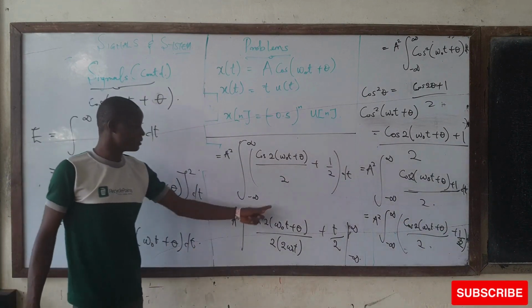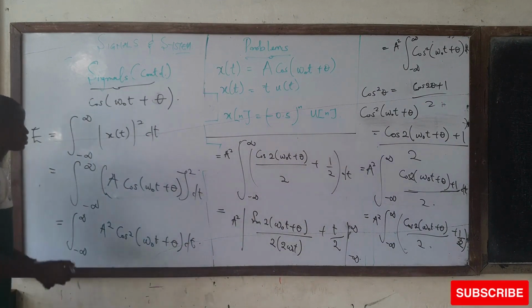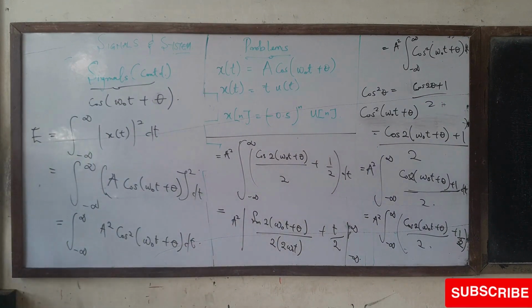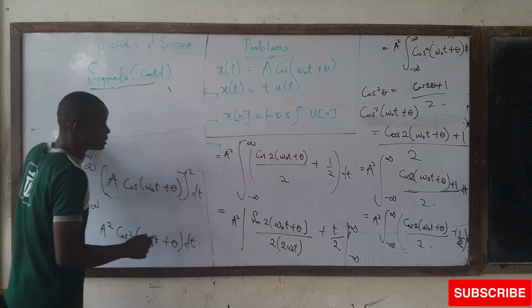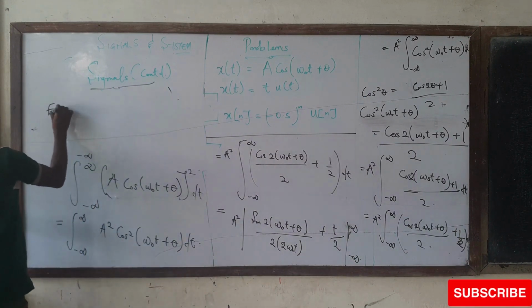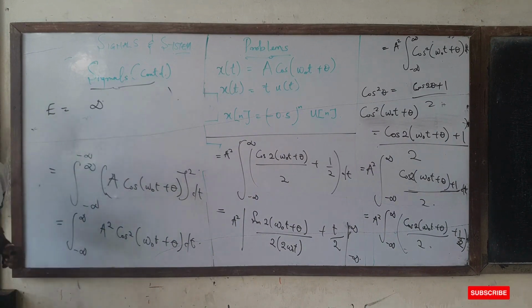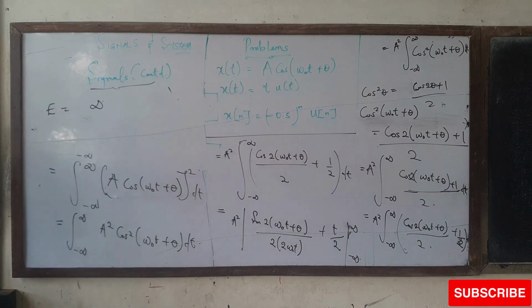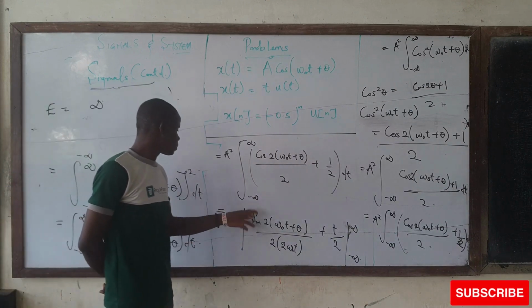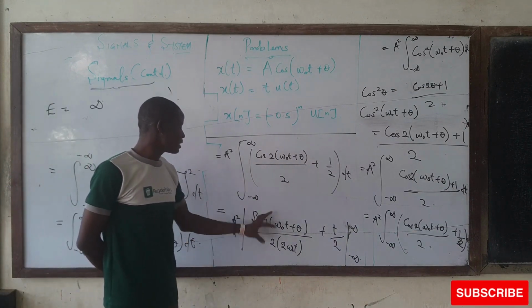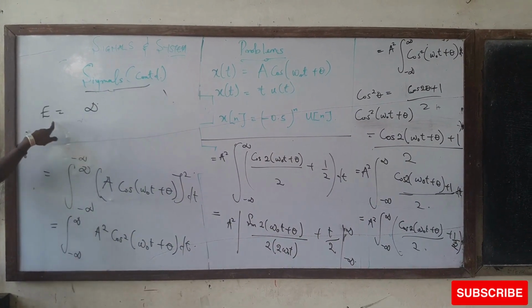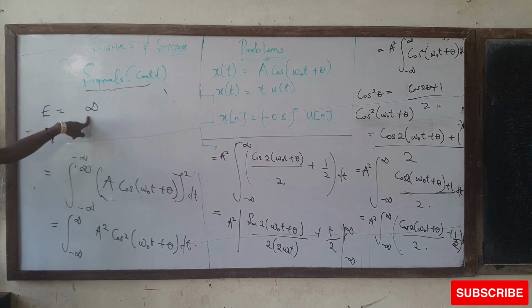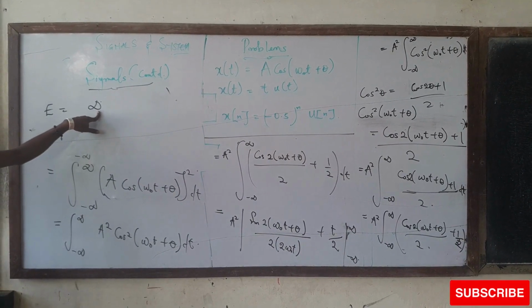If we substitute this, what we are likely to get at the end of everything is that our E is itself infinity. So what this is telling us is that this is not an energy signal, because the answer is infinity.